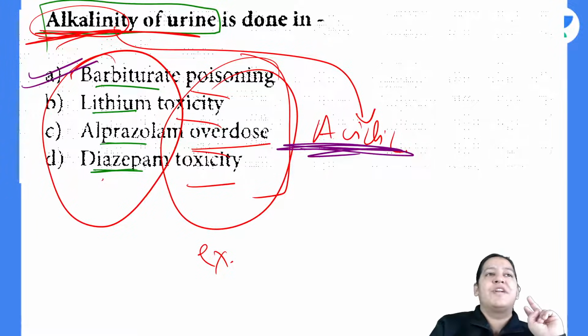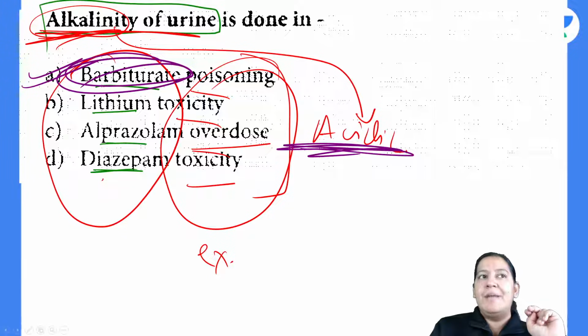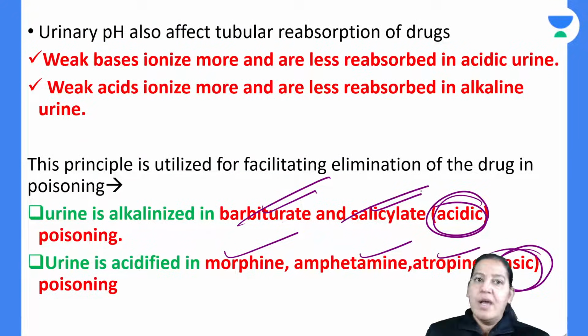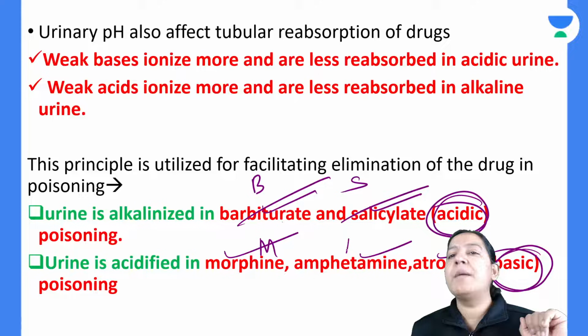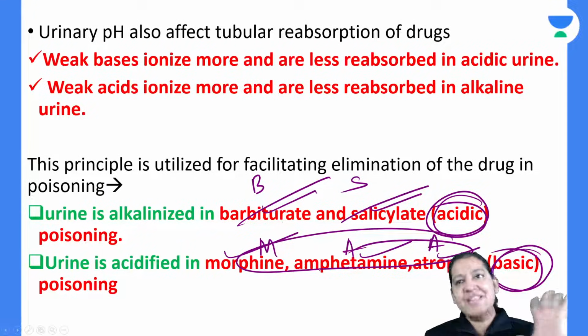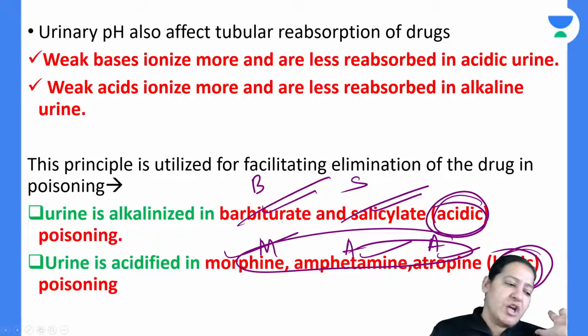So the answer is barbiturate. Barbiturate is one of the acidic drugs. Please learn barbiturate and salicylate, that is aspirin. These are acidic drugs. And morphine, amphetamine, and atropine, MAA, these are basic drugs. There are many examples, but these are the most common examples which come in your exam.